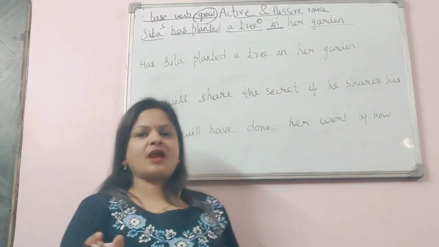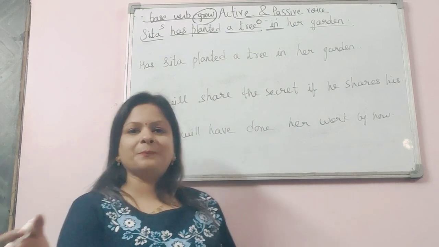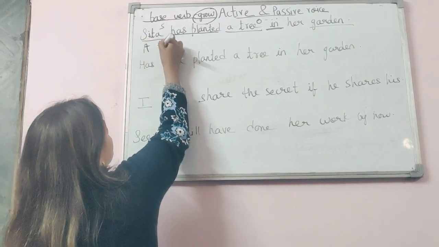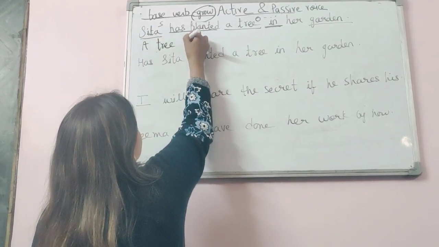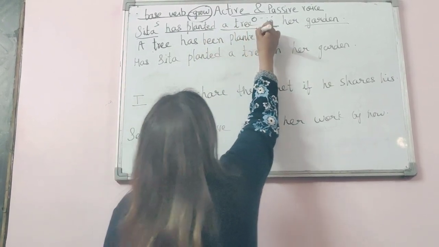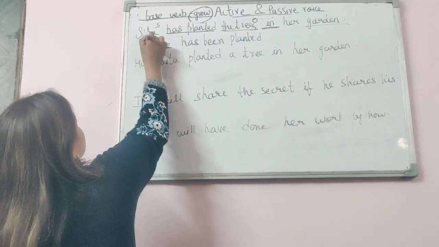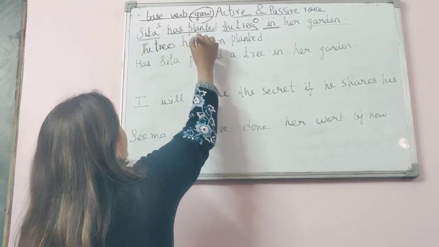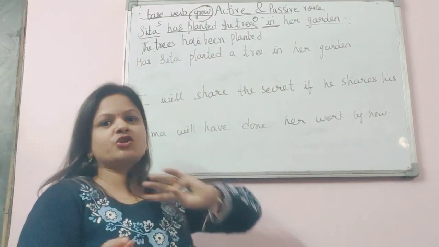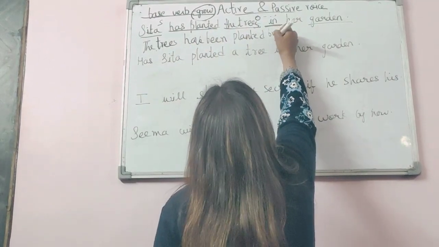If you have has or have in the sentence, as the auxiliary verb, I'll write have been or has been. But first, make our object our subject. So a tree is singular, so it will be has been planted. If it was the trees, I would have written the trees have been planted. So we change it according to the nature of the subject, whether it is singular or plural. So the trees have been planted by Sita.